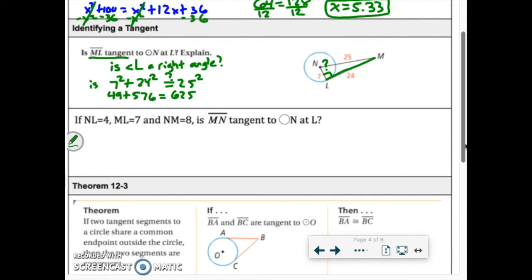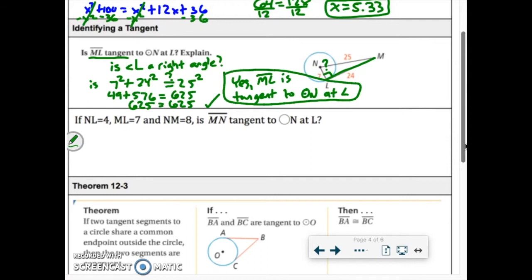If you add together 49 and 576, you get 625. So since they're both 625, we can say that yes, ML is tangent to circle N at L. And we already explained by showing our work.